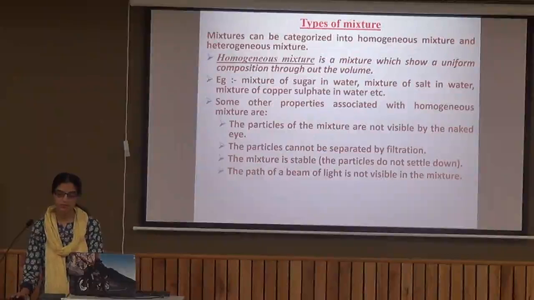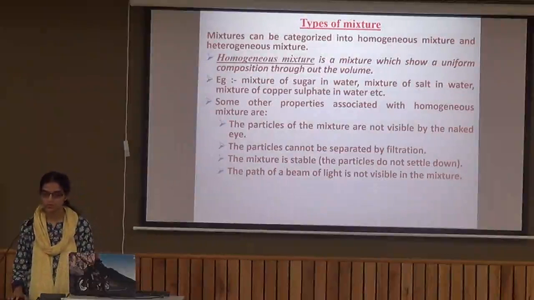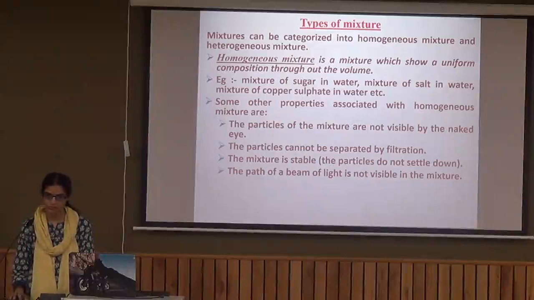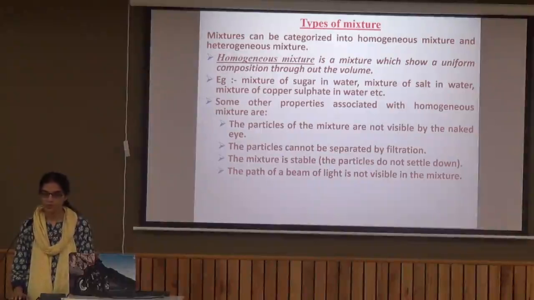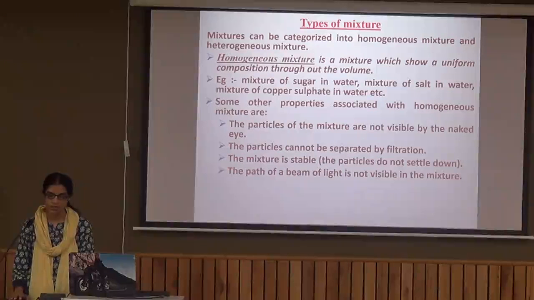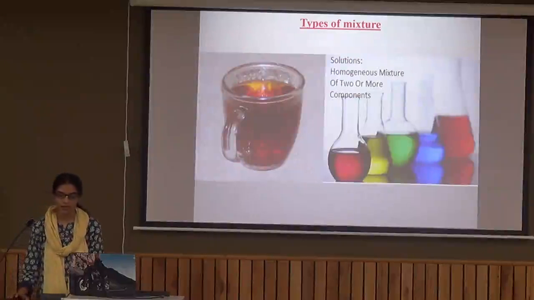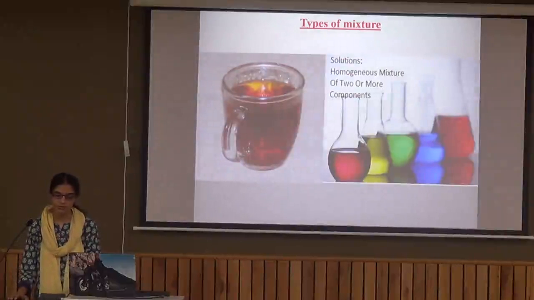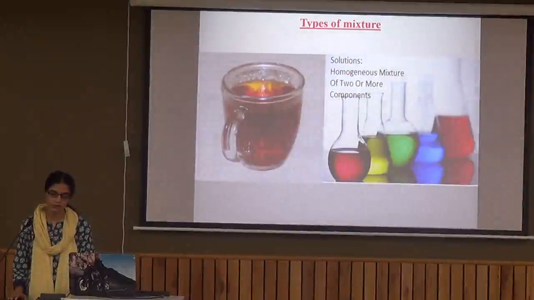Then we have types of mixtures, that is of two types, homogeneous and heterogeneous mixtures. Homogeneous mixtures are those which have properties all alike in all the parts of the mixture, meaning its properties are throughout the same. When we talk of homogeneous mixtures, we will take into account mixtures like sugar solution, salt solution, etc. Once the sugar or salt is dissolved, properties of the mixture throughout the solution are the same. Then here are some examples of homogeneous mixtures where you see uniform distribution of the solute throughout the solution.